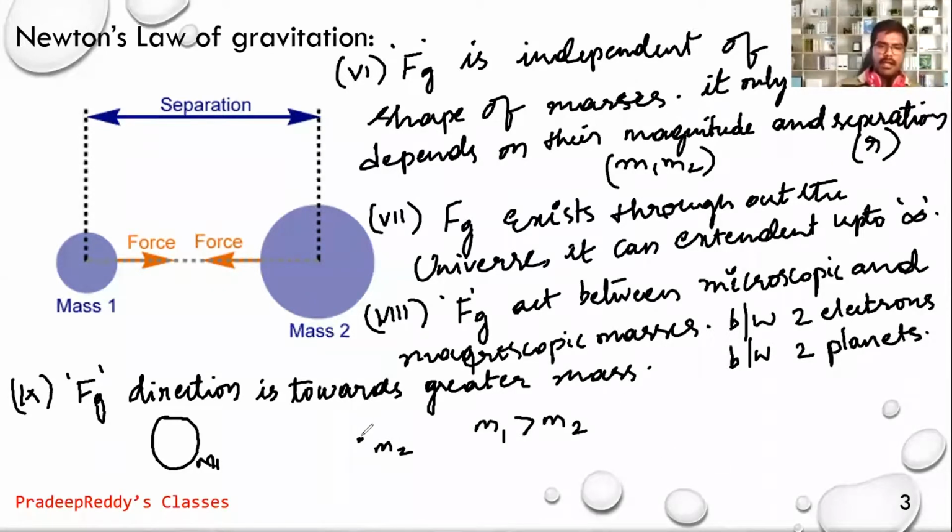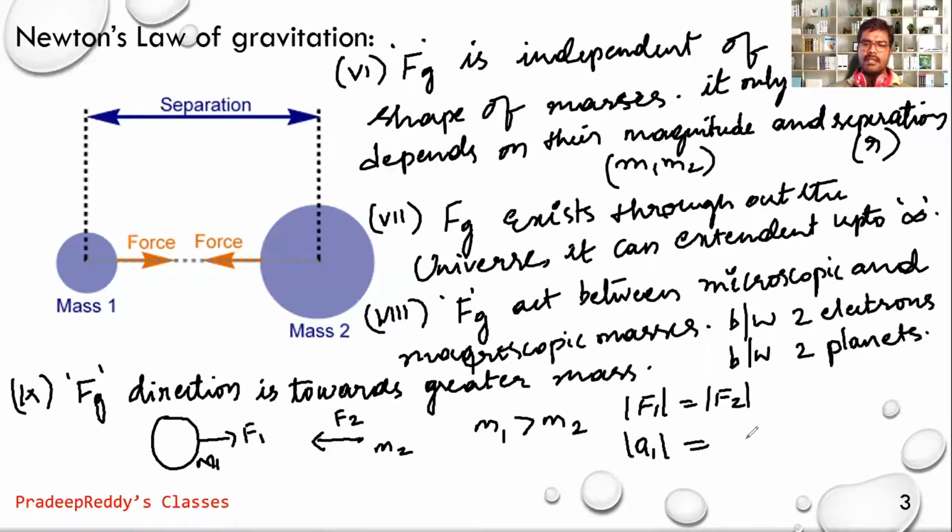Upon this mass there is a gravitational force. I name it as F2. Upon this mass m1, there is a gravitational force. I write it as F1. Now, if you consider those two forces, the magnitude of F1 is equal to the magnitude of F2, but the acceleration of the first mass is not equal to the acceleration of the second mass, because acceleration is inversely proportional to mass M. Therefore, for greater mass, its acceleration is less.